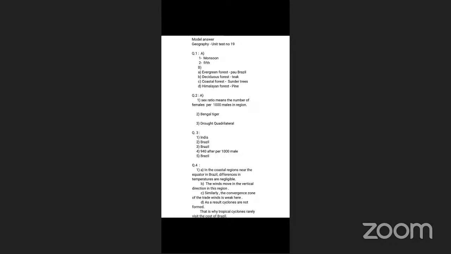Question number 1B. Match the column. Match the pair. Column A: evergreen forest, deciduous forest, coastal forest, Himalayan forest. Column B: Sundar trees, pine trees, Pau Brazil, teak, orchid. Column A mainly consists of different types of forest, and their examples are given in column B. So here we just try to match them. Evergreen forest,